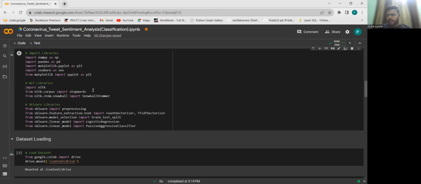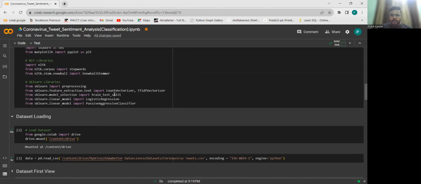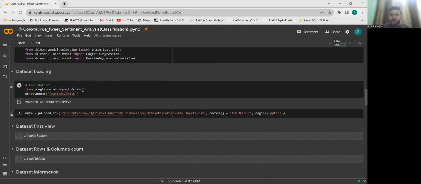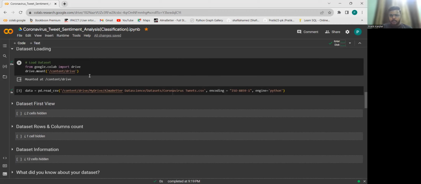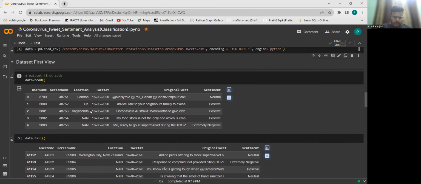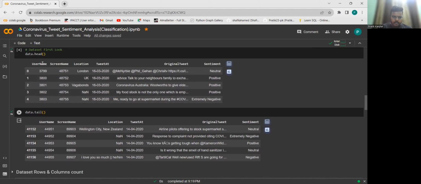I have imported some basic libraries and some basic NLTK libraries also, and I'll be importing more in the process. Now coming to the mounting of Google Drive, I have mounted my Google Drive over here. And now I have loaded the data set into a pandas data frame, namely data, using the function pd.read_csv. So let us have a look at our data set. This is the first look, and these are the columns: username, screen name, location, tweet at, that means the date of the tweet, and the original tweet.